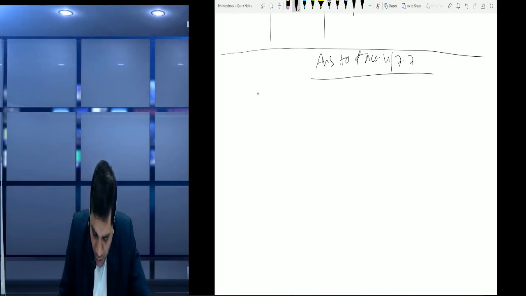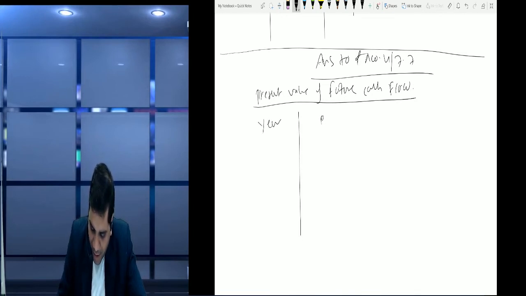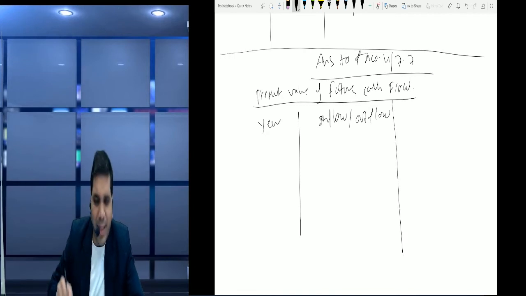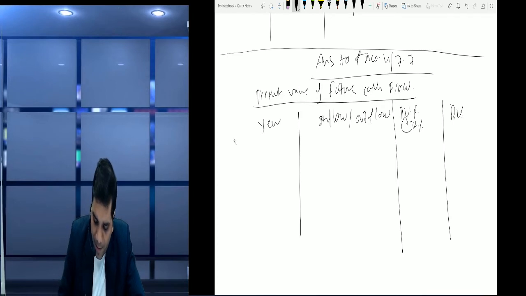Okay, so first, present value of future cash flow, right? How will it be calculated? So year, yes, very good. Inflow or outflow. If we see from the company's point of view, interest will be received, so it will be inflow. But if we see from the point of view of A Limited, then it becomes outflow. So we write inflow/outflow, no problem. Then present value factor at what rate, friends? 12%. Then finally present value.